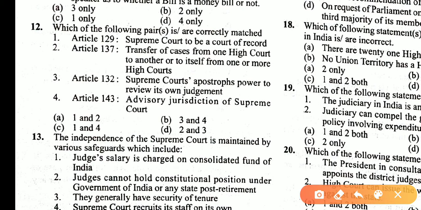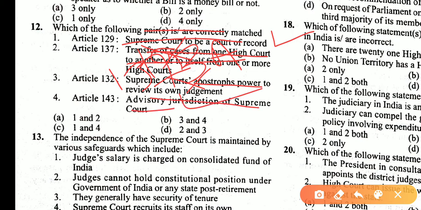Which of the following statements correctly match Article 129, Supreme Court, with the Court of Record? Yes. Article 137, transfer of cases from one High Court to another High Court, to itself from one or more High Courts. This statement is incorrect because it deals with Article 139A. So the second statement is incorrect. Supreme Court's power to review its own judgment. This statement is incorrect because reviewing the judgment is Article 137. Article 143, advisory jurisdiction of the Supreme Court. This statement is correct. Asking what correct statements, so 1 and 4. So answer is C.